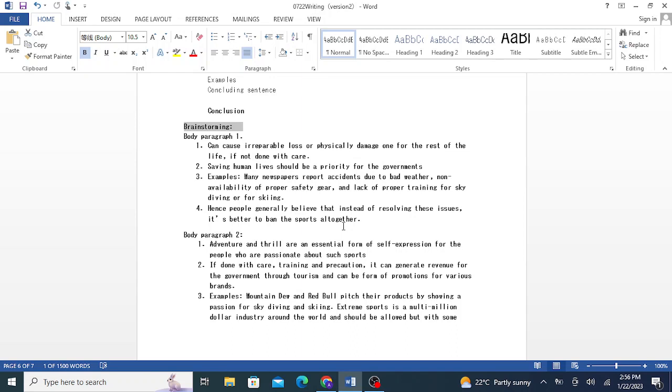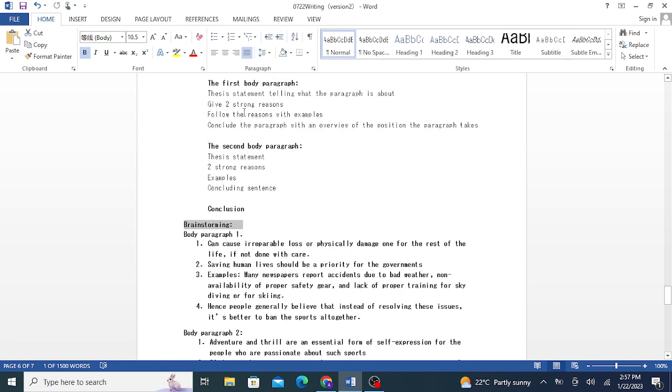But just to give you an idea, you would be thinking about two main advantages, the reasons for these advantages, and then you need to write two or three examples, as many as you can include, to support your point of view. Conclude the paragraph, and then for paragraph two you'll follow the same structure, but you will have examples of disadvantages. Okay, so two reasons for advantages, two reasons for disadvantages, and two examples each. And this is the structure that I'm talking about.